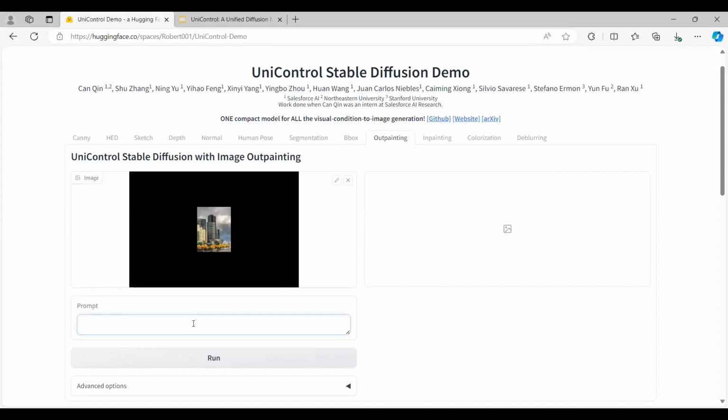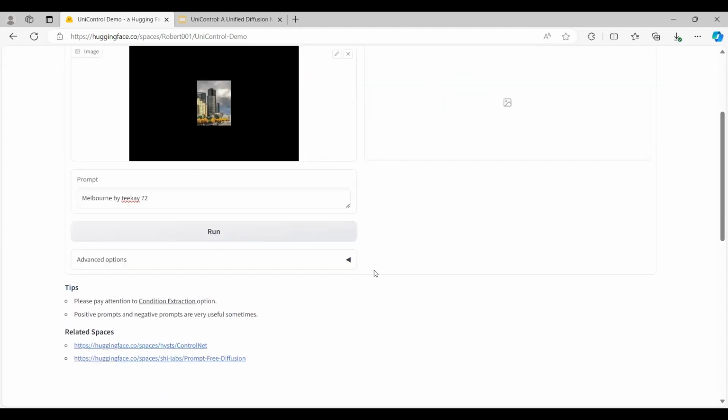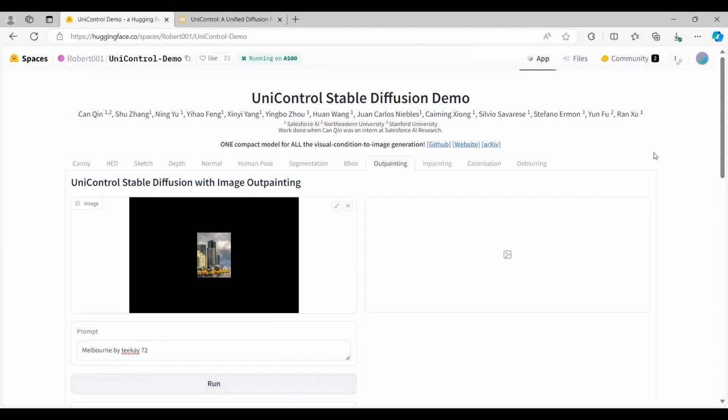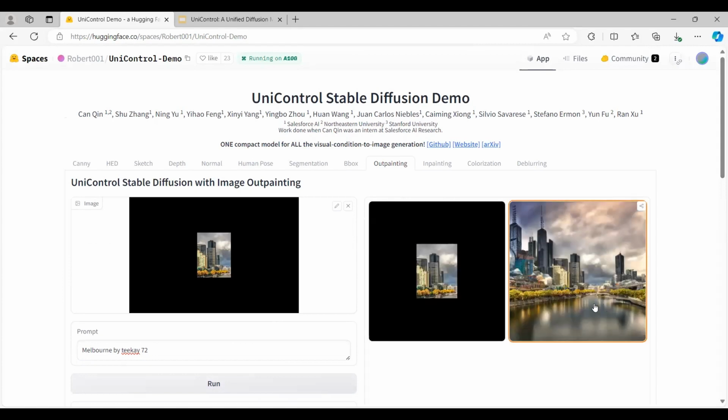So it's a patch version of the main thing. So it's like Melbourne by Descartes. We're just providing that within our advanced options. By default, it's not enabled. So we're good to go. So I'm just clicking this. So this will have an enlarged image of the actual painted image. So this is an actual one.